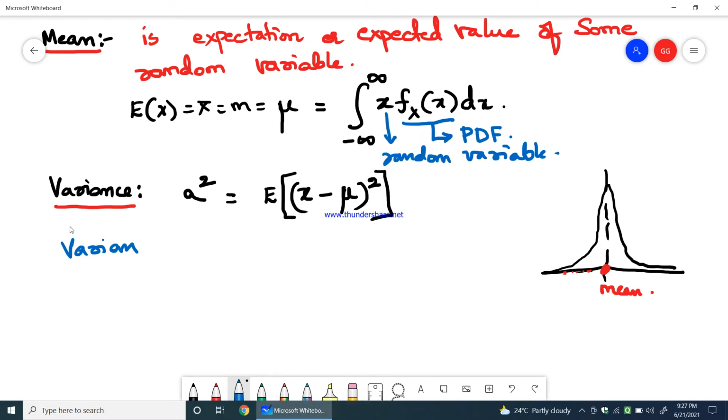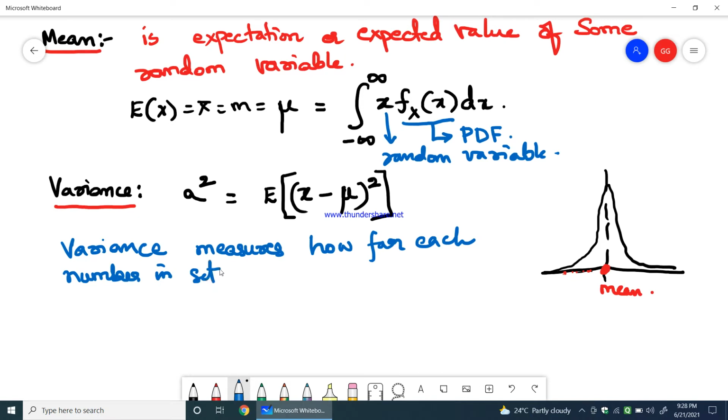The definition of variance which I am telling you: variance measures how far each number in the set, which can be any random number in the set, is from the mean.